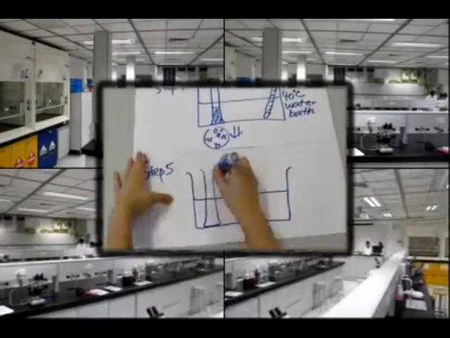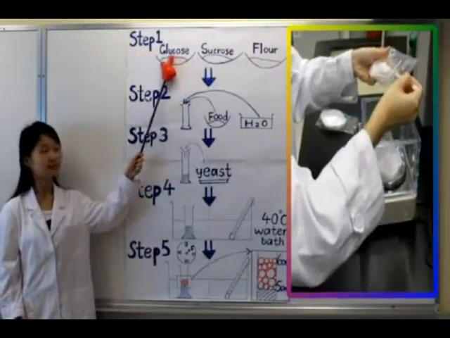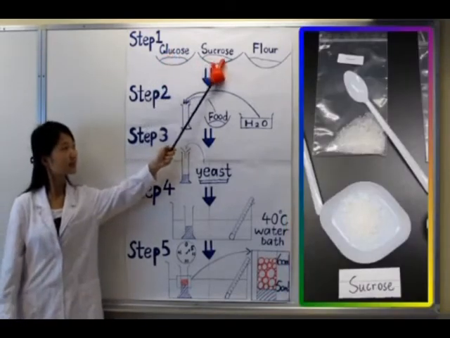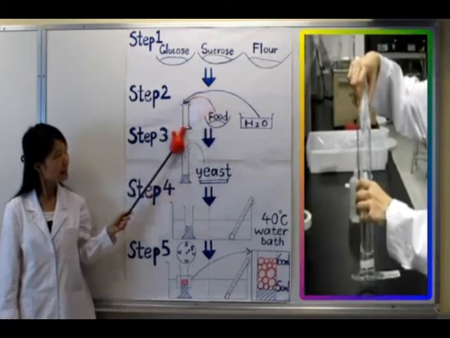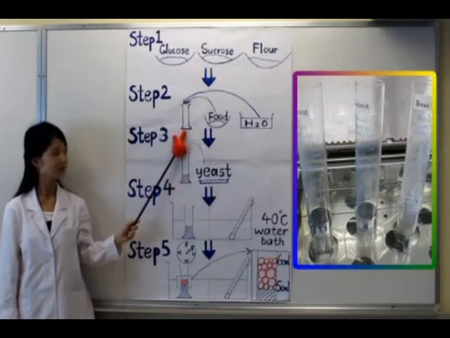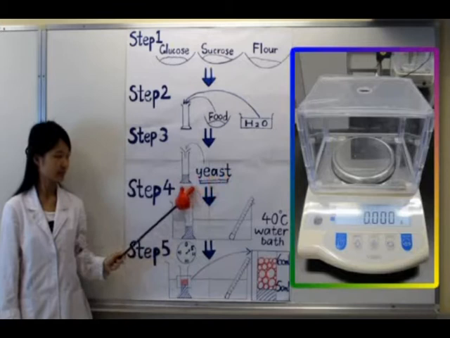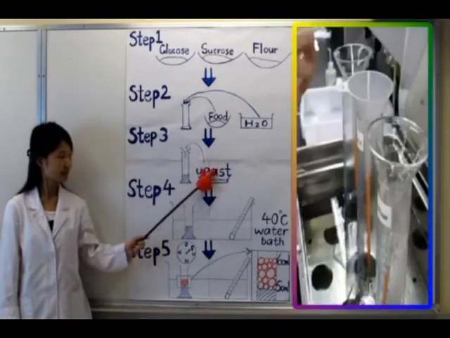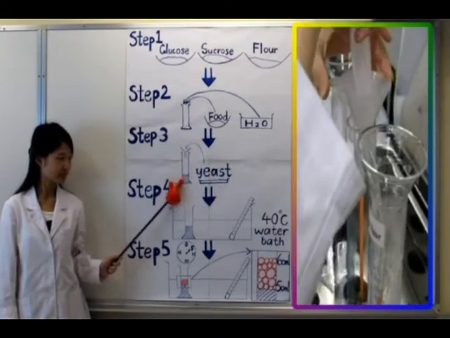Here's how you can observe the microbial respiration of the yeast. To start with, take 10 grams of each from the following food sources: glucose, sucrose, and bread flour. Dissolve each of them in 50 ml distilled water respectively in 3 measuring cylinders. These are not for you, but for the yeast. So, here comes our main character, dried baker's yeast. Add 1 gram to each of the cylinders and stir it well.